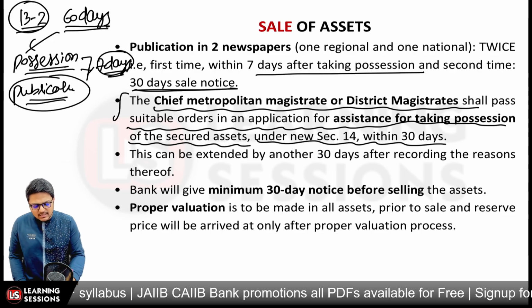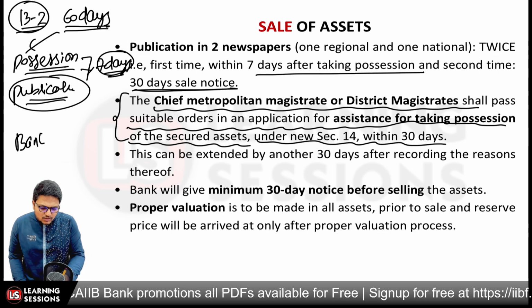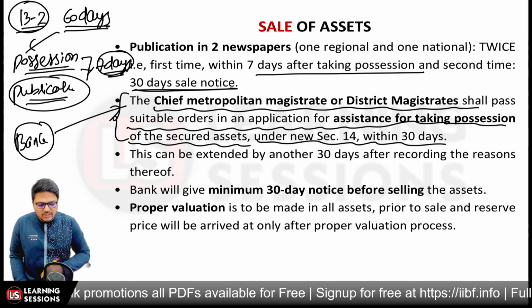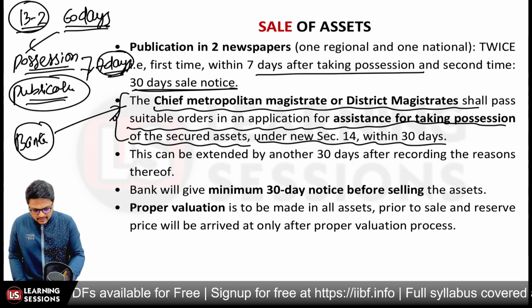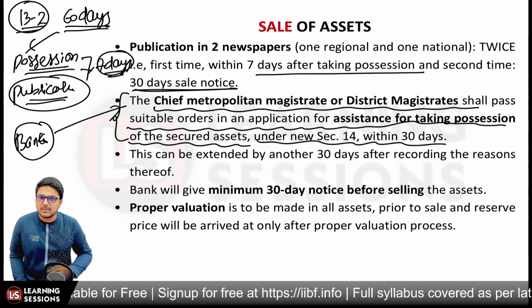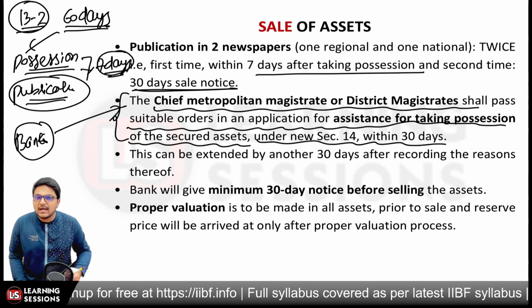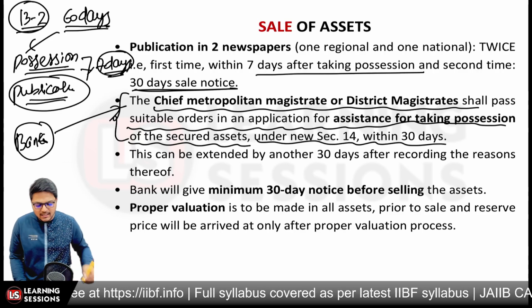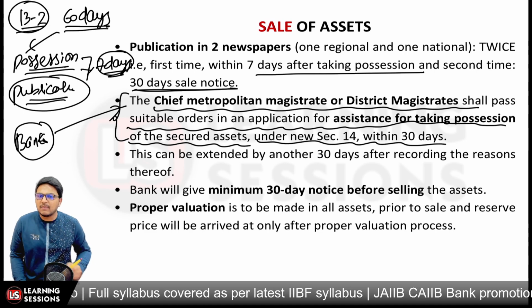Let's say the 60-day demand notice has passed. In that case, the bank will apply to the Chief Metropolitan Magistrate or the DM, that is the District Magistrate, so that they can help out with security and with taking possession of the secured assets. This is governed under Section 14, and this can be done within 30 days after the demand notice, okay?